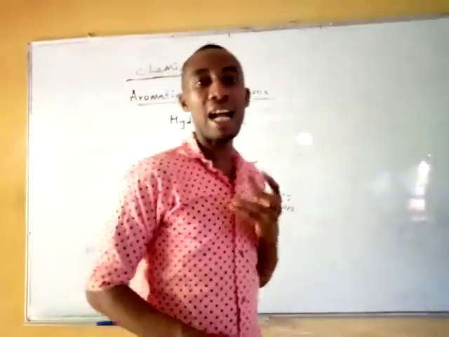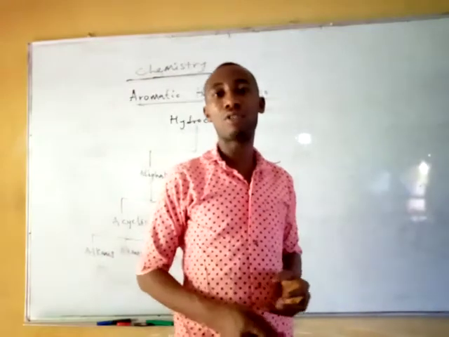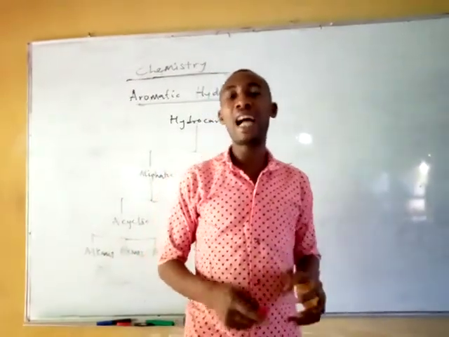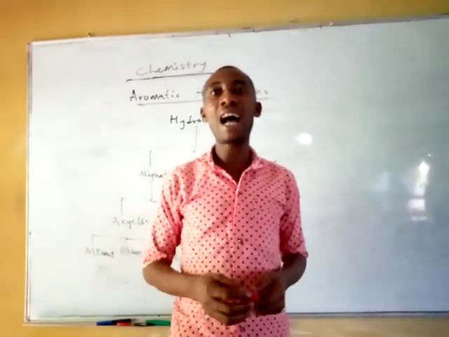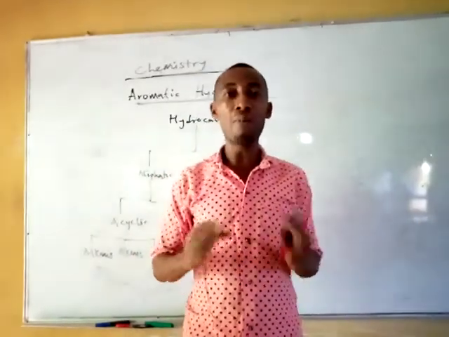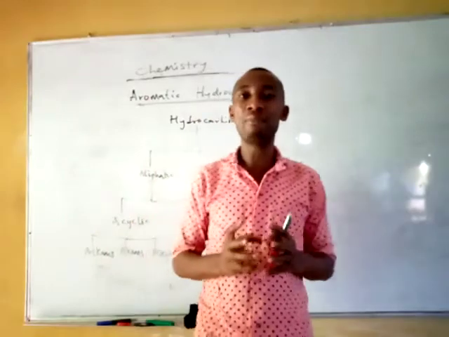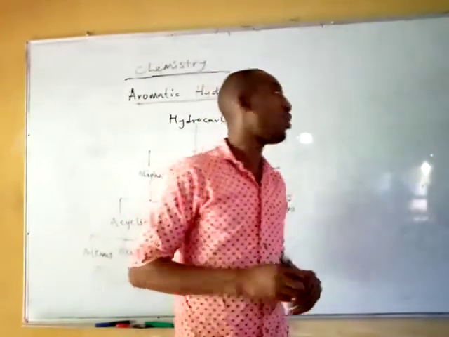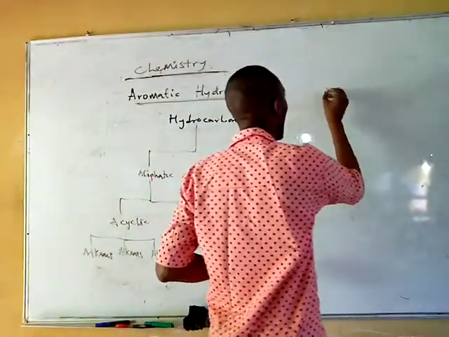Now, what are aromatic hydrocarbons? Aromatic hydrocarbons are organic compounds that have aroma, hence the name aromatic.